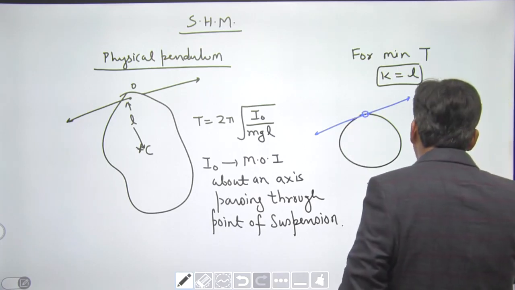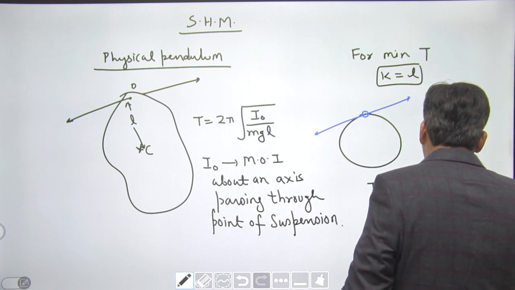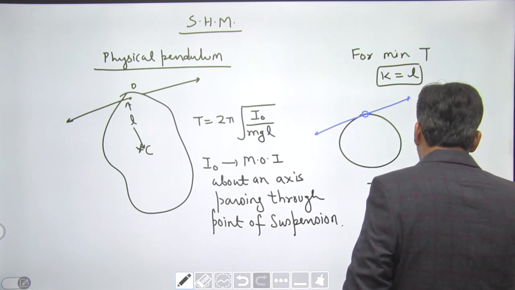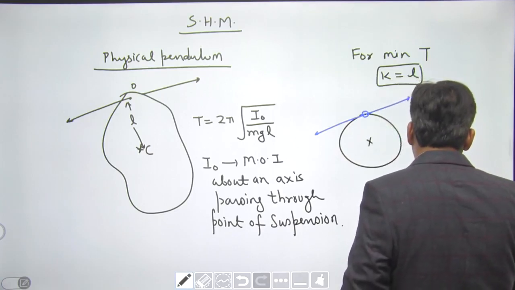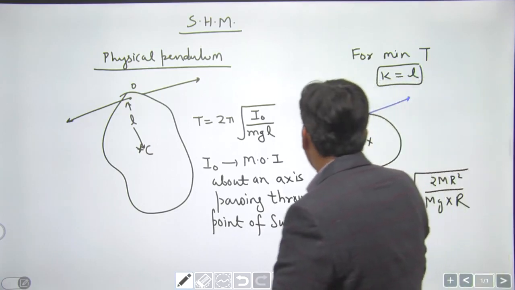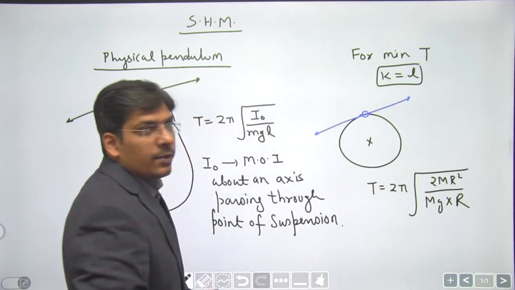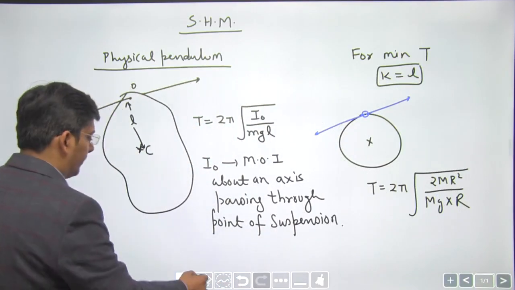So I naught is going to be 2 mr square, dear students, divided by mg times the distance between the center of mass and the point of suspension, which is also equal to r. This is all about the time period of a ring. Kindly note down, dear students.